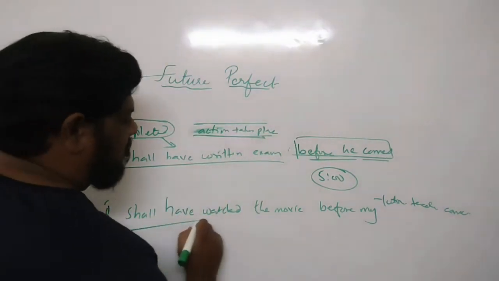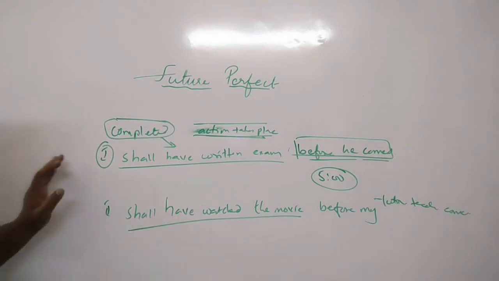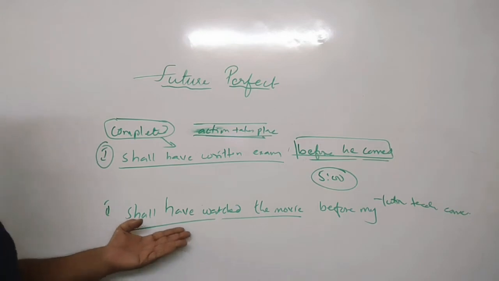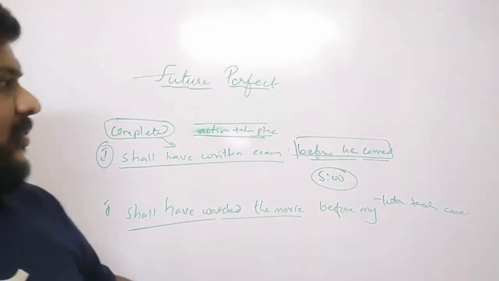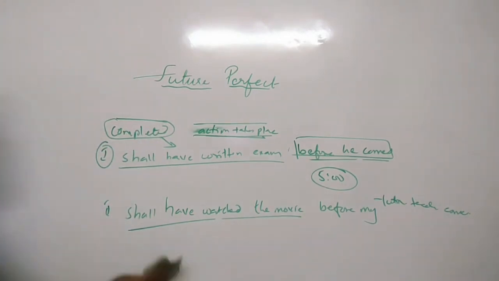He shall have watched the movie. He is talking about tomorrow. Okay. So he shall have watched the movie, or I shall have watched the movie before my tuition teacher comes. So this is an example for the future perfect here. So we will try to see the formula.